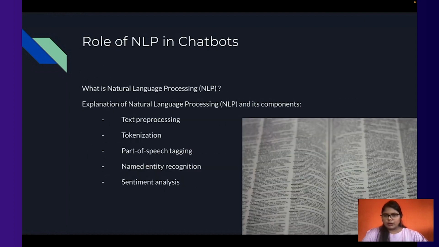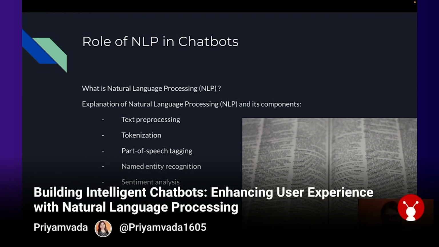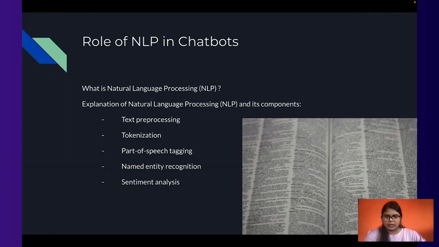So what is the role of natural language processing in chatbots? To do that, first let's understand what natural language processing is and what it does. Natural language processing, as we discussed, is a subfield of artificial intelligence. It focuses on the interaction between the computer and its user, a human, in human languages. It plays a crucial role in building chatbots and in understanding and interpreting data. It does so through various techniques like text processing, tokenization, part of speech tagging, named entity recognition, and sentiment analysis.